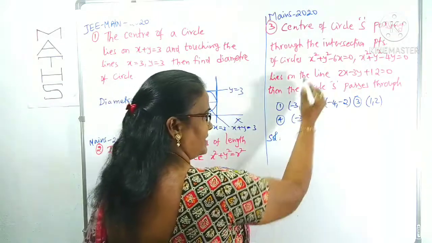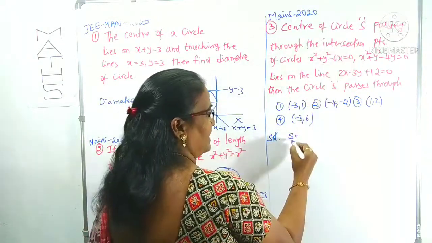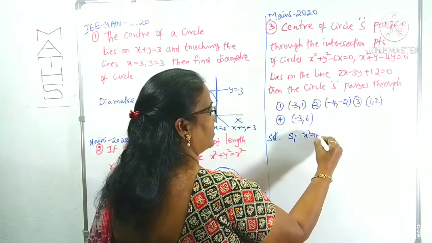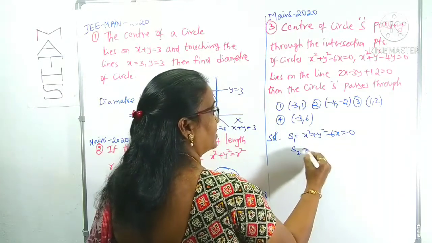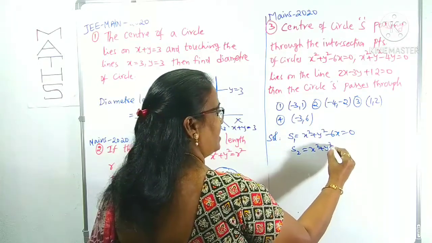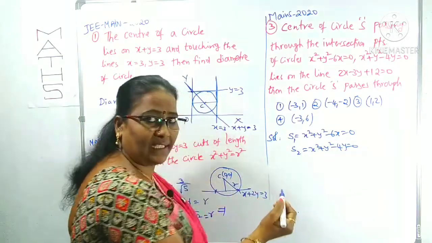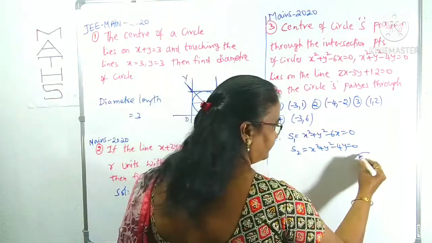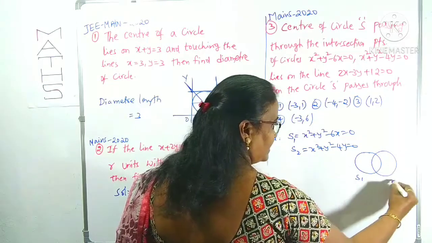First, we can take these two circles as S1 and S2. S1 equals x square plus y square minus 6x equals 0. S2 equals x square plus y square minus 4y equals 0. We need to find the equation of the circle passing through the intersection of two circles like this. This is one circle, this is another circle. This is S1, this is S2.